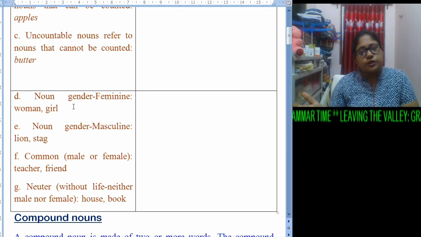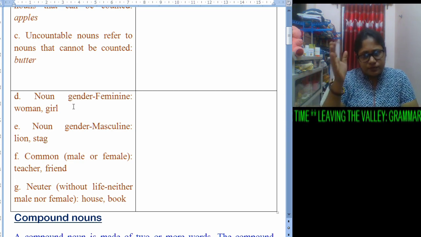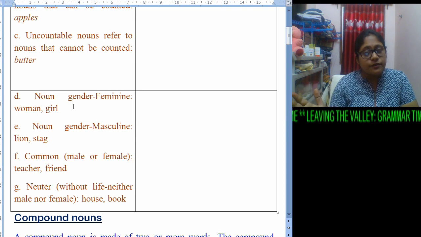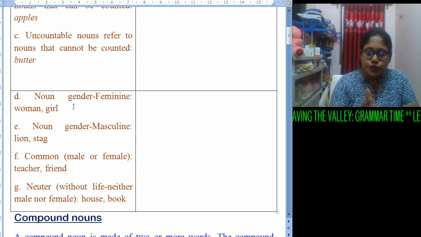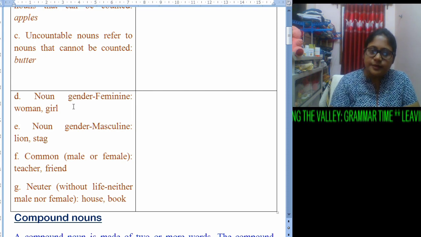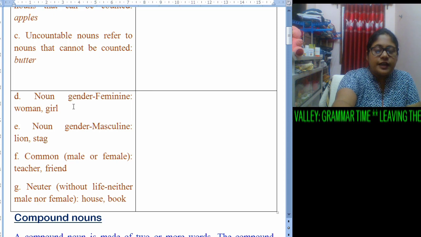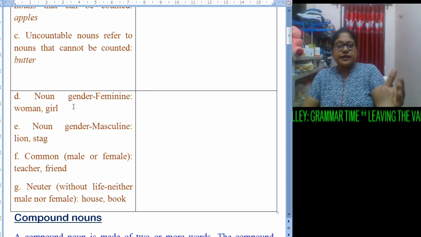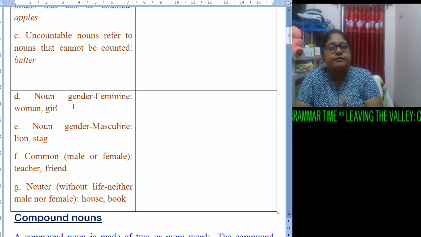It can be both, meaning with the word we cannot understand whether the person is male or female, like teacher, friend, child. So this comes under common noun, common gender rather. Then comes neuter. Neuter is lifeless, it doesn't have life.